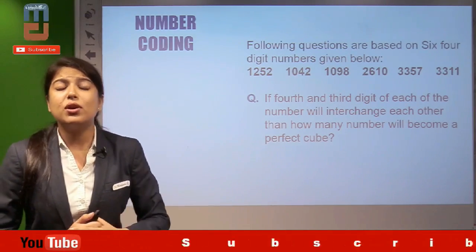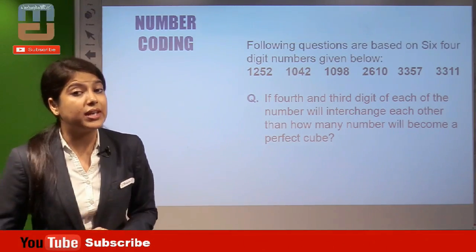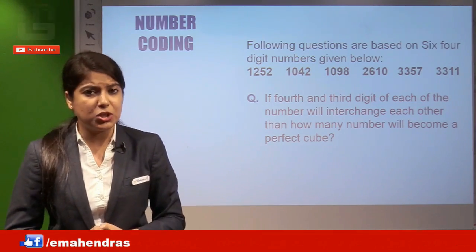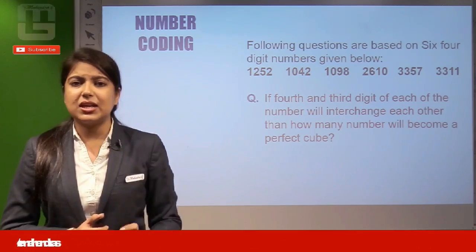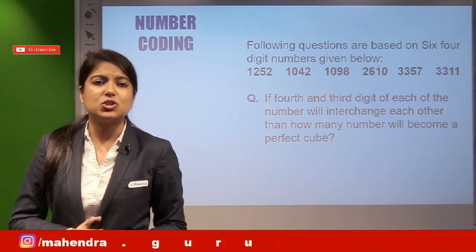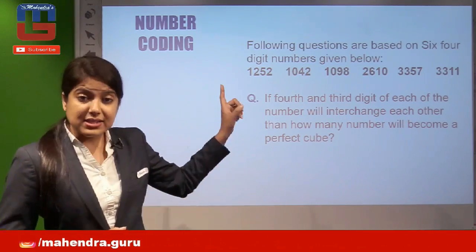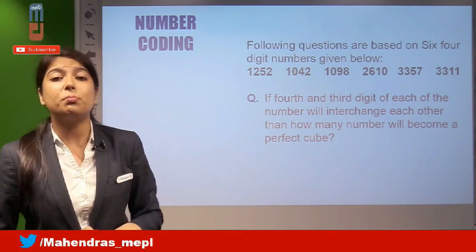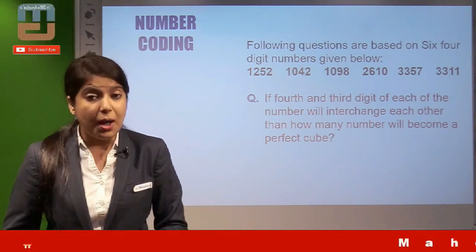Likewise, if the fourth and third digit of each of the numbers interchange each other, then how many numbers will become a perfect cube? Likewise, these conditions are given below this series. So this is actually number coding, and yes, this also follows the pattern of about 5 questions. So this can also make 5 expected questions in your paper.